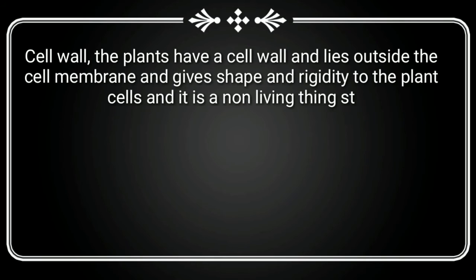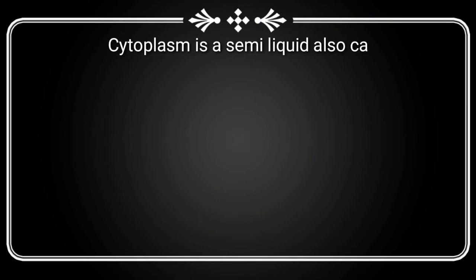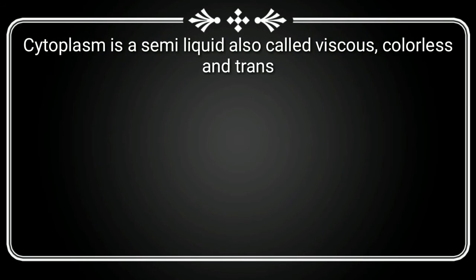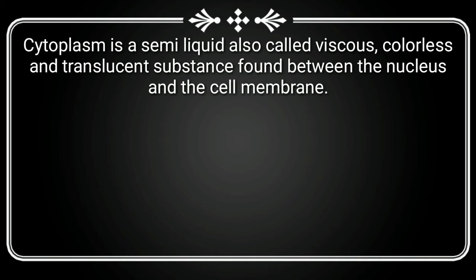Cell wall. Plants have a cell wall which lies outside the cell membrane and gives shape and rigidity to the plant cells, and it is a non-living structure. Cytoplasm is a semi-liquid, also called viscous, colorless and translucent substance found between the nucleus and cell membrane.